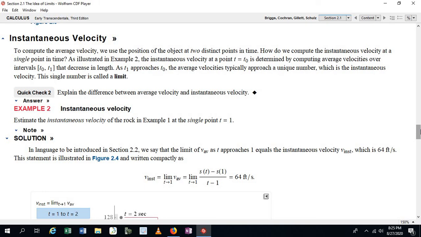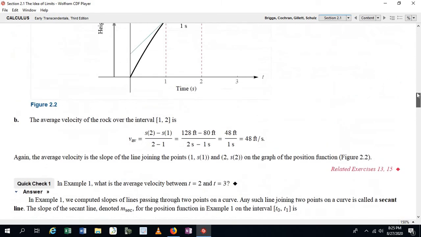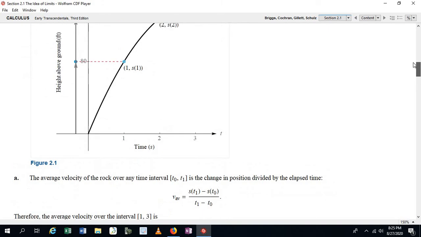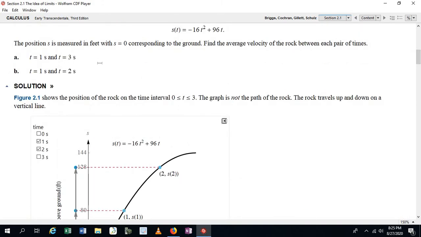Okay, so in the next video, we'll talk about how we determine the instantaneous velocity of an object at a single moment in time, as opposed to average velocity, which is computed over 2 time periods. Okay, so we'll look at that in the next video.